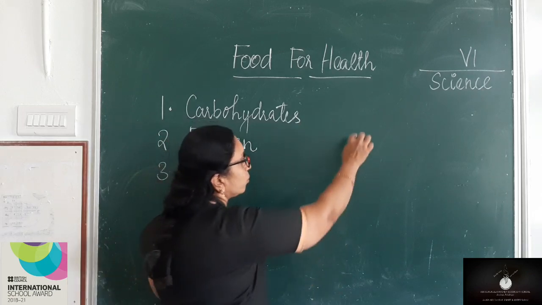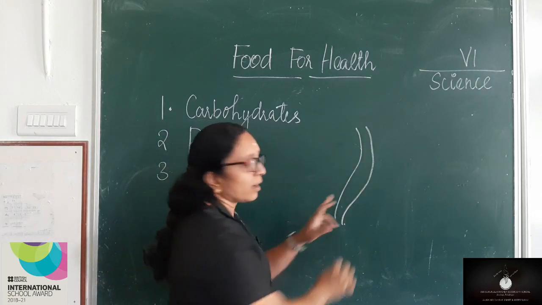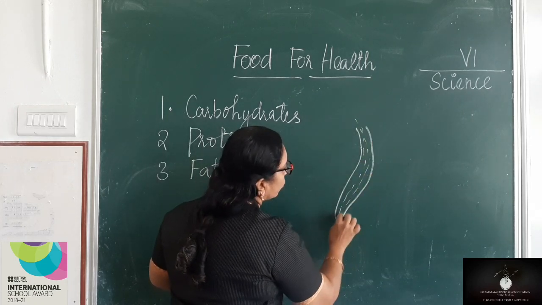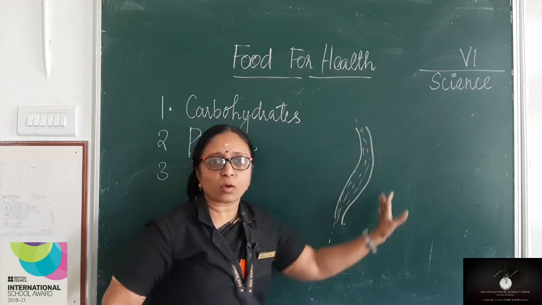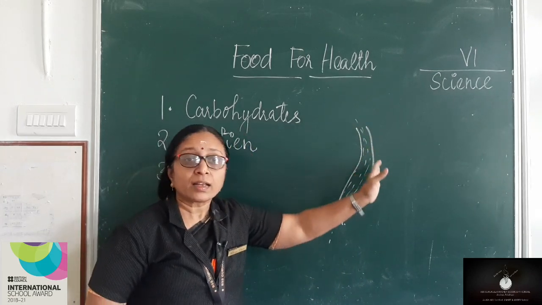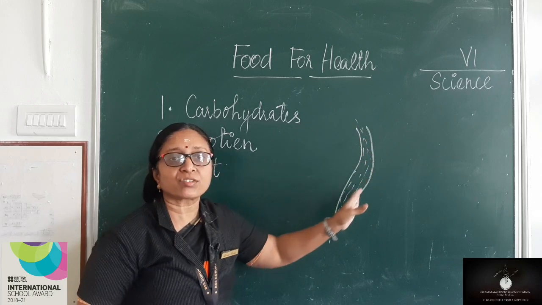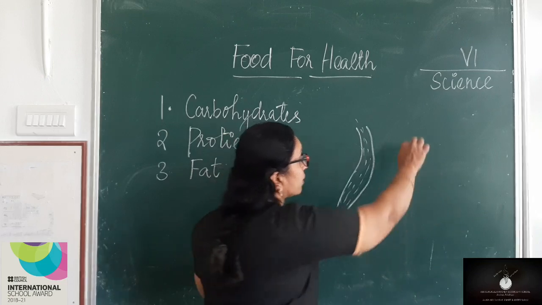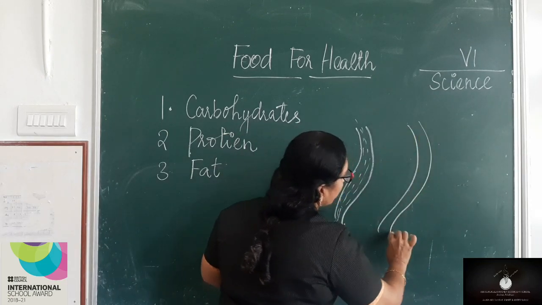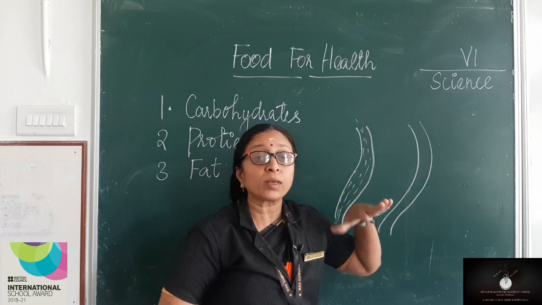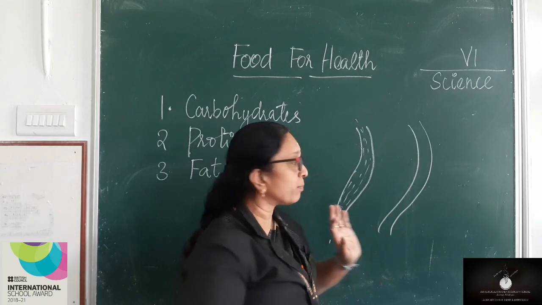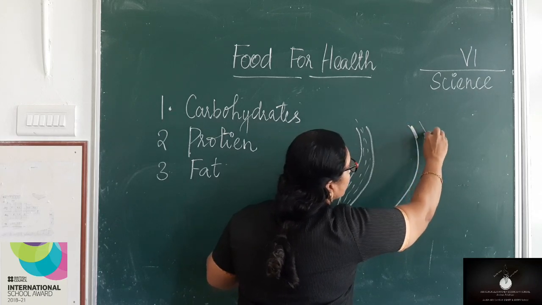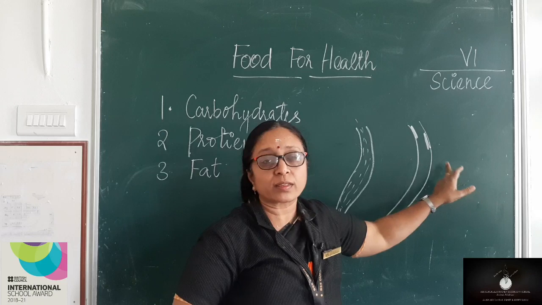I will tell you. See, this is our blood vessel, okay? Now blood is flowing like this, a good flow of blood stream is there. This is our normal blood vessel, and there is a good amount of smooth blood stream flowing here. What happens when you consume more amount of fat? See, this is another blood vessel of a person who is consuming lots and lots of fatty food items. What happens? This cholesterol will adhere to the walls of the blood vessel.